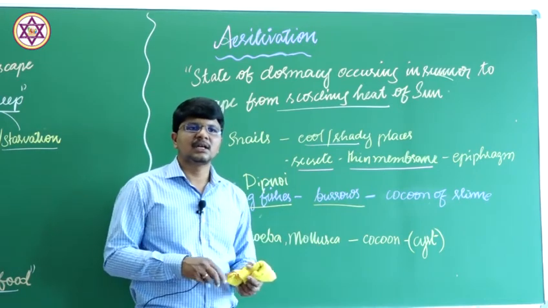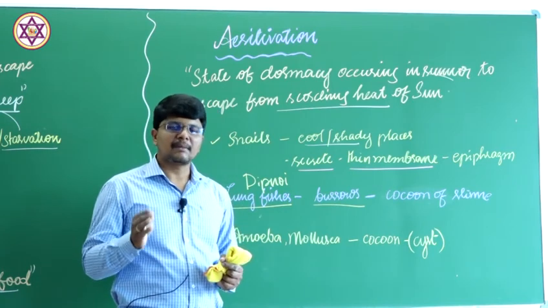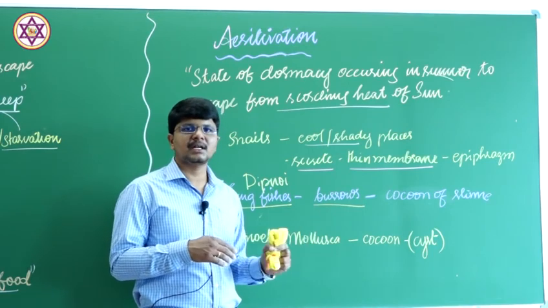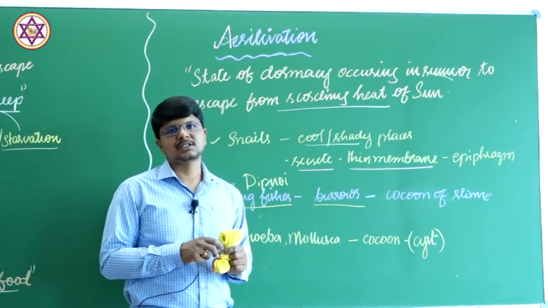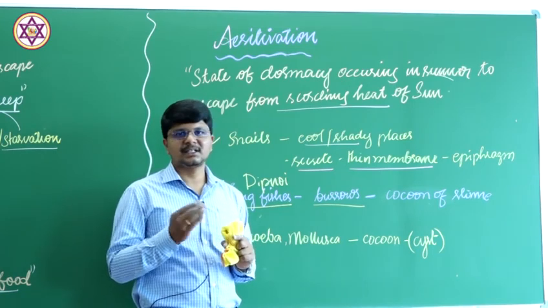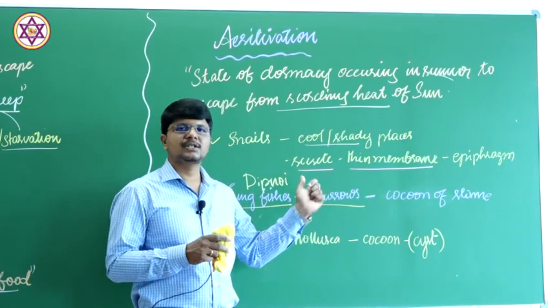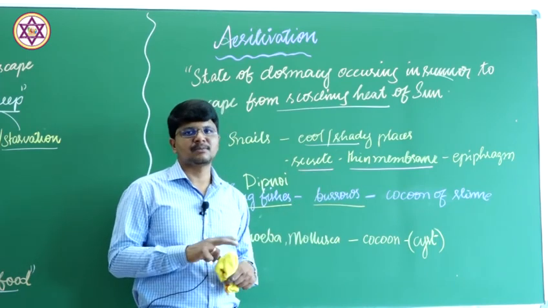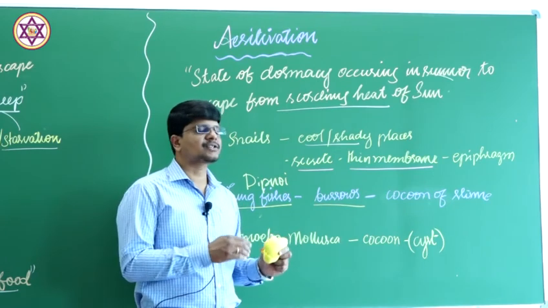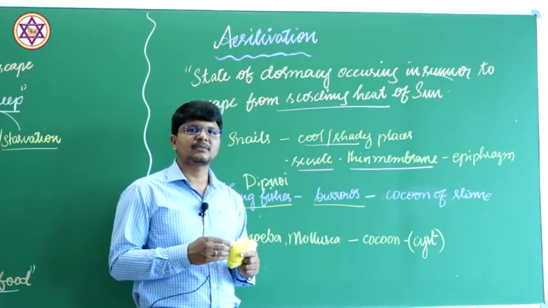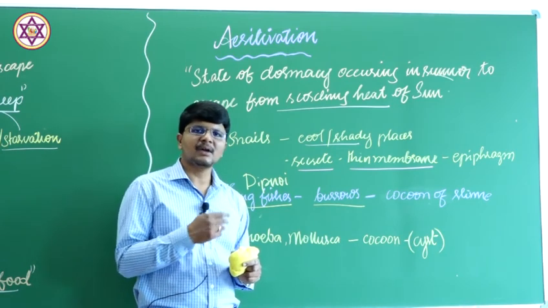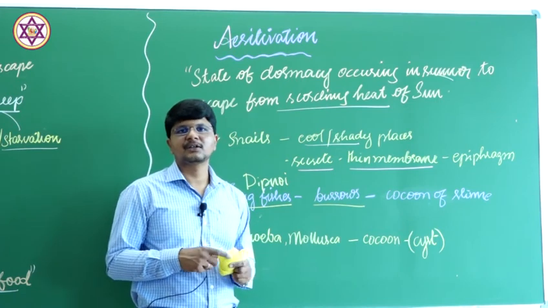This is how the animals cope with their habitat or environment by showing various behavioral and metabolic changes, and this is known as hibernation, that is winter sleep, or estivation, that is summer sleep. In the next class we will discuss how heat loss actually takes place from the animal body, and how the animal gains heat within the body or from external sources.